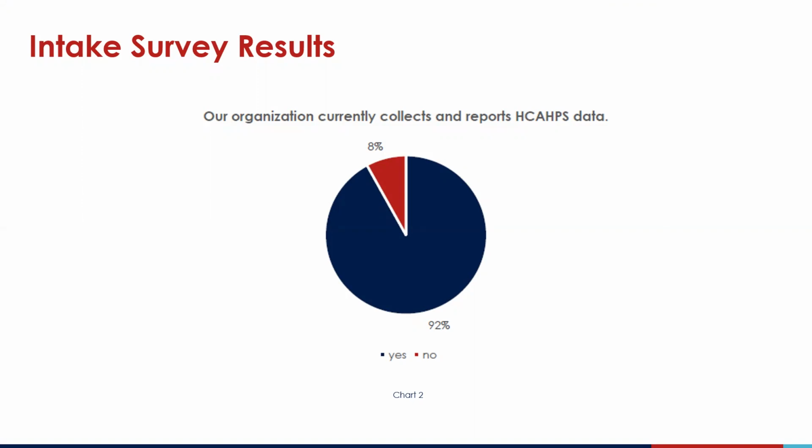Intake survey results. From the Iowa Healthcare Collaborative's intake survey that was sent to you at the start of our Flex program contract in February of 2020, as seen in this slide, the results reflect that most Iowa CAHs do collect and report HCAHPS data. From this group, most utilize a vendor to collect and report HCAHPS. Press Ganey is the number one vendor, followed by NRC Health.